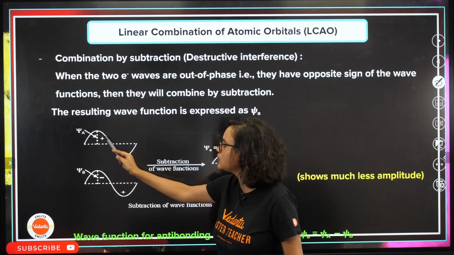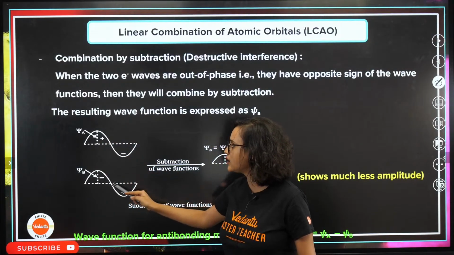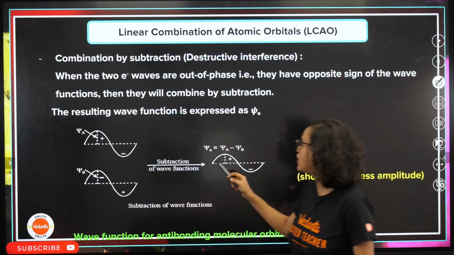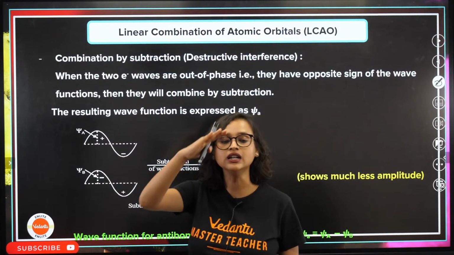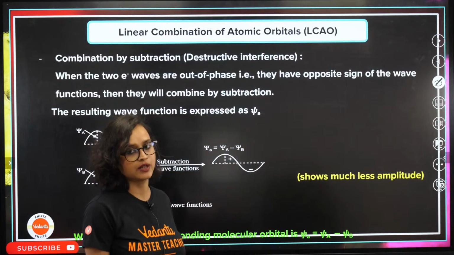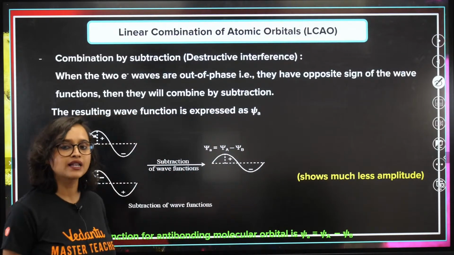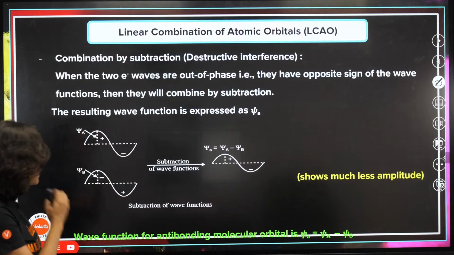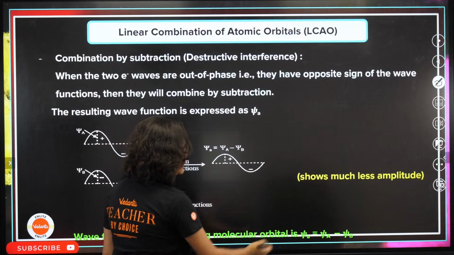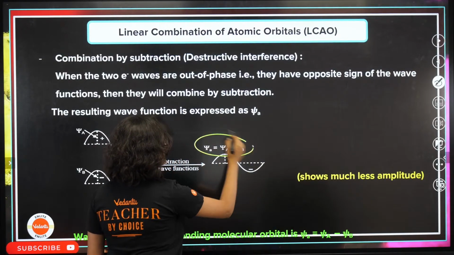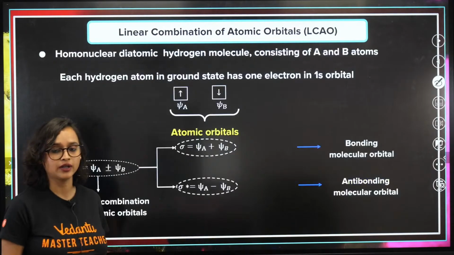Here this was a little bigger, this was also a little bigger because it was opposite. Now here this became a little smaller. It shows much less amplitude. So the wave function for the antibonding molecular orbital is psi A equals psi A minus psi B. This is the formula that we're talking about.